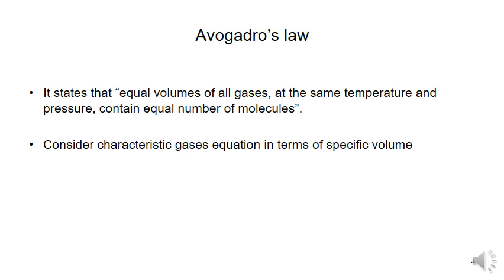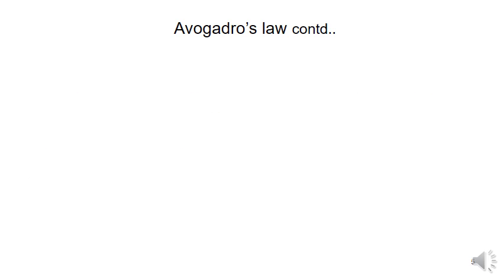Now we consider the characteristic gas equation in terms of specific volume. PV is equal to mRT. I am writing volume by mass, capital V by m, as the specific volume small v. So Pv is equal to RT.